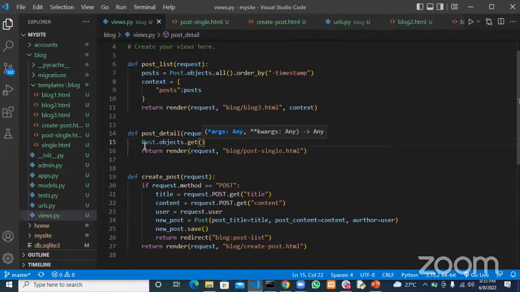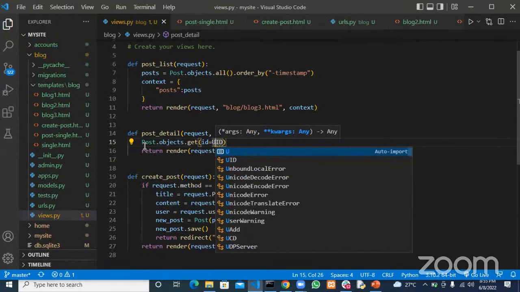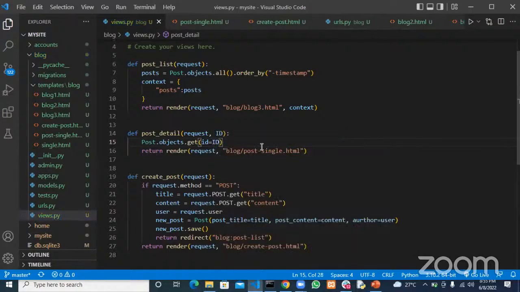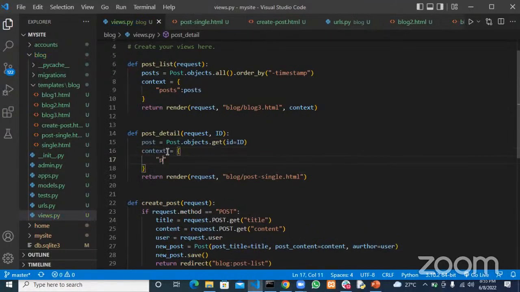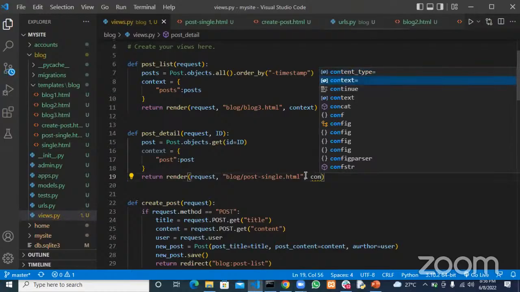And what do I want to get? I want to get a record that has the ID that's equal to our ID up there. So whatever our ID is there, we want to grab that post, okay? And I want to save this post in a variable called post. So I want to save it in that variable, and then put this in a dictionary and pass it to our template. Post and then post. And then down here we pass that dictionary to our view's context. Context, and we know that.